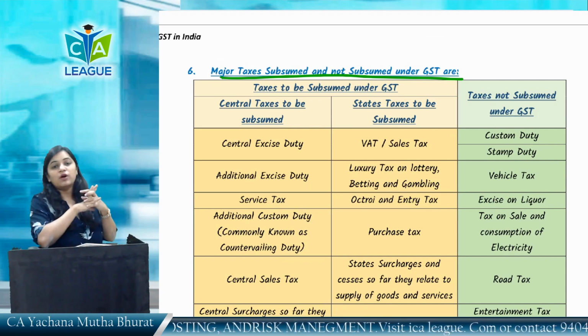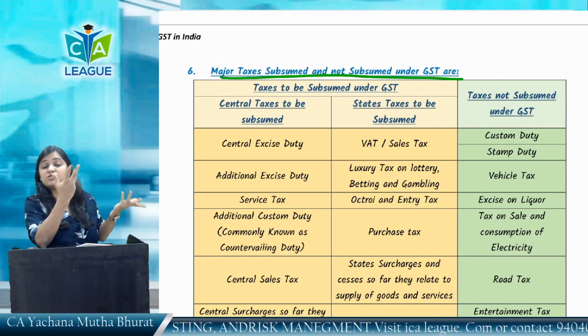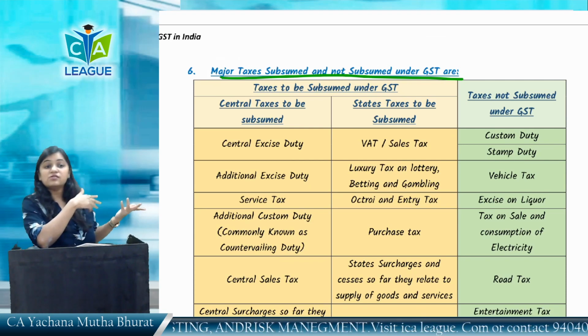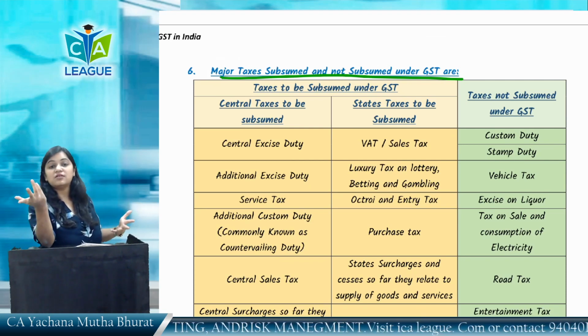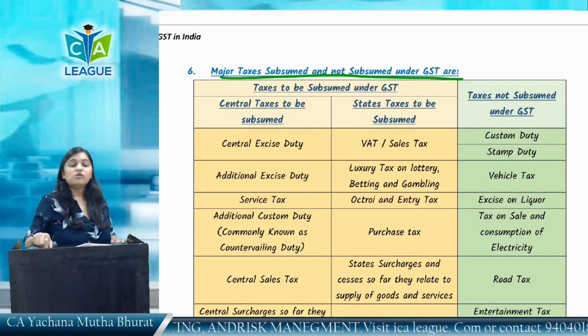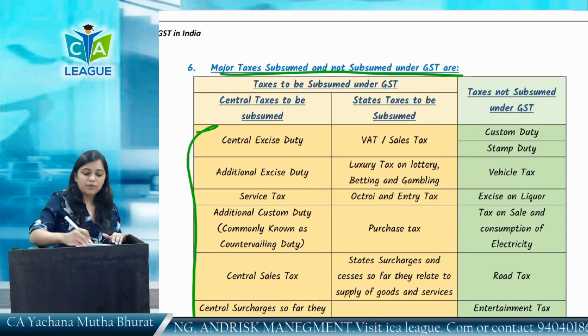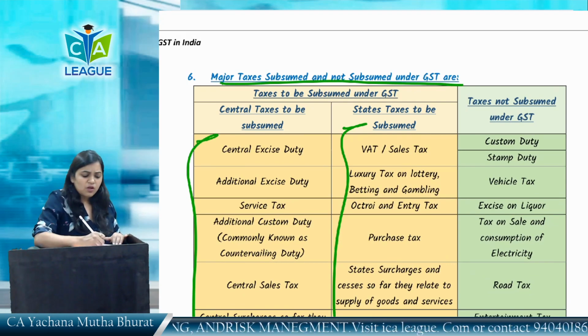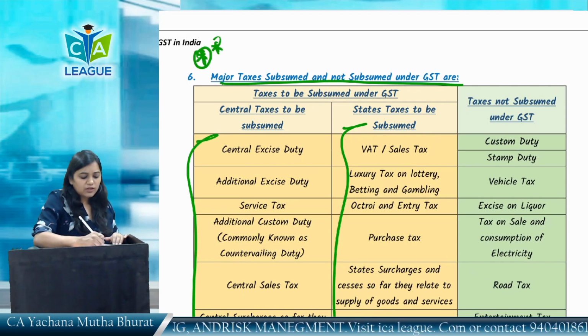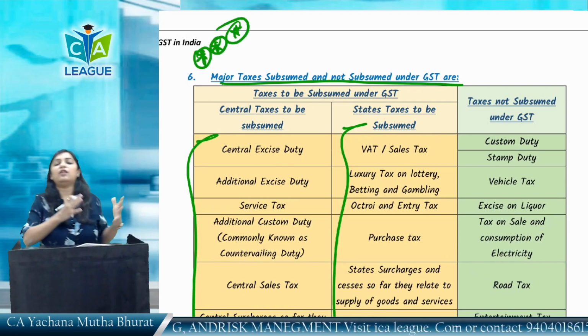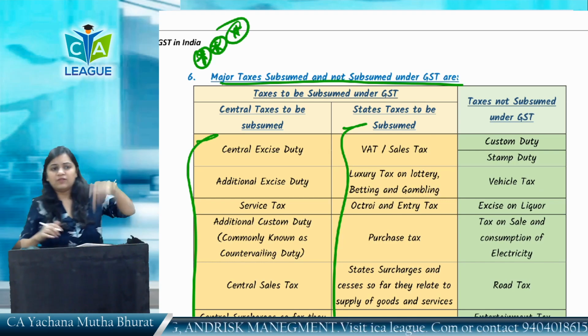When GST has to come, the center and state both have to forgo their earlier taxes, subsume their earlier taxes under GST. Then only the new tax will come. So the central government has subsumed these taxes and the state government has subsumed these taxes. This is one of the most important points in this chapter. In each chapter, I am going to tell you the analysis part. In this chapter, this is.